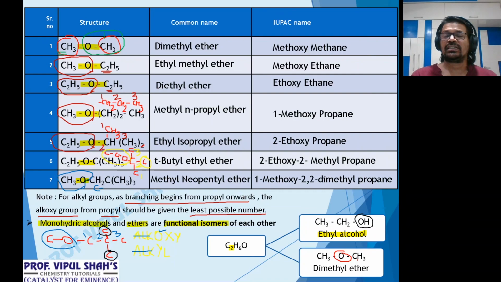Clear? So this is the third category of functional isomers you know. First one, 1 degree, 2 degree and 3 degree amines with each other. Second, that's what we spoke about, monocarboxylic acids and aliphatic esters. Third, monohydric alcohols and ethers. They are also functional isomers. Okay, please go through this part and keep it as an assignment. Complete that. We'll discuss the homework and continue with the next groups.